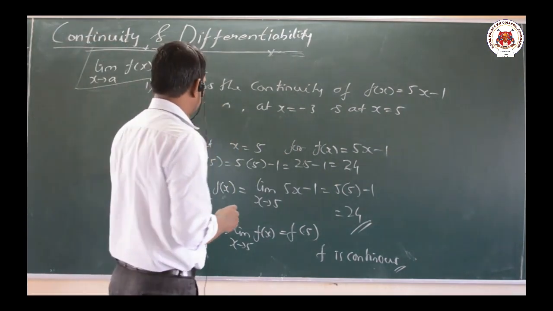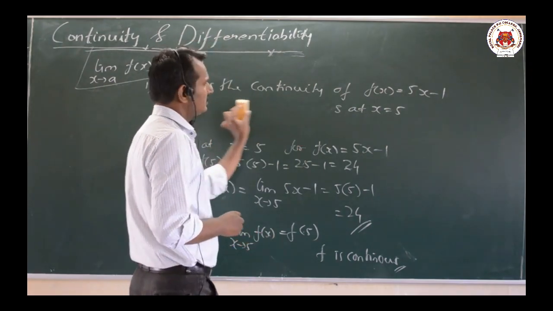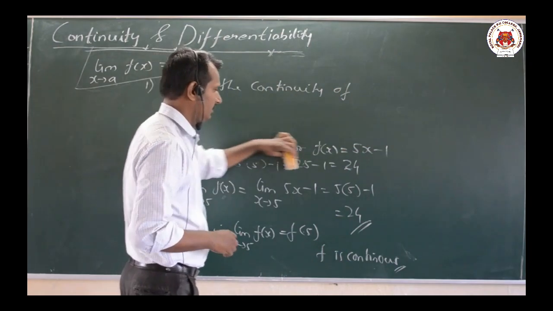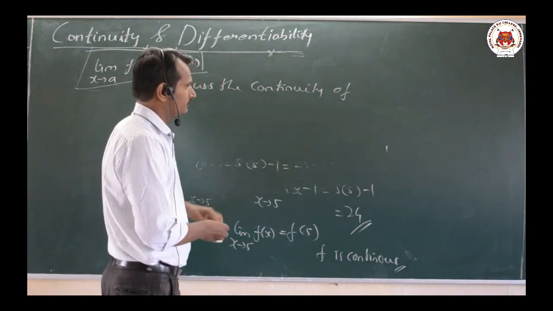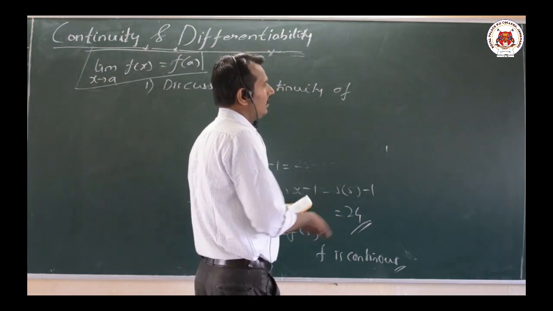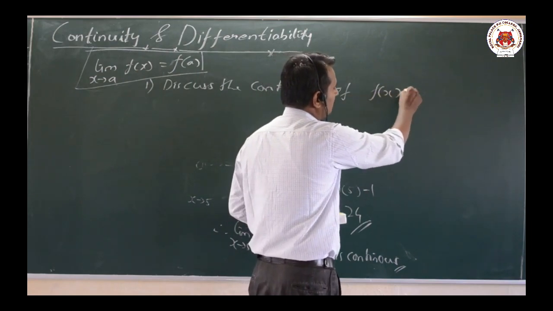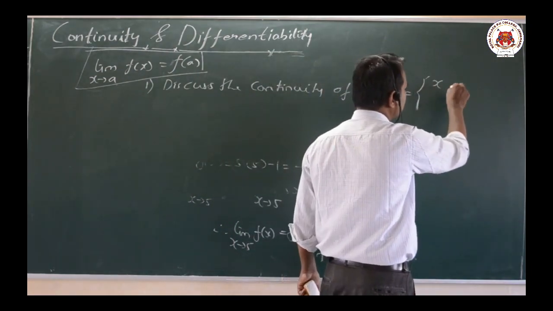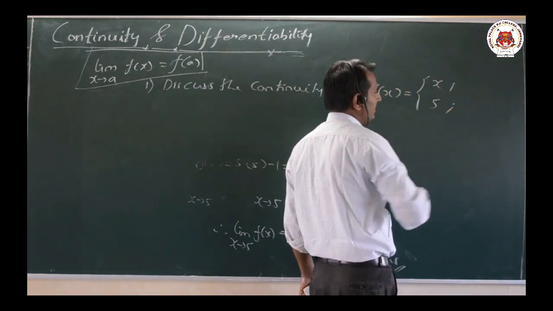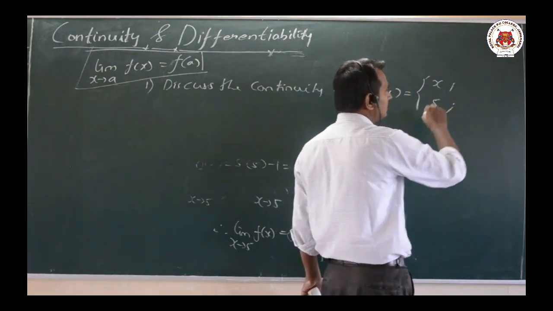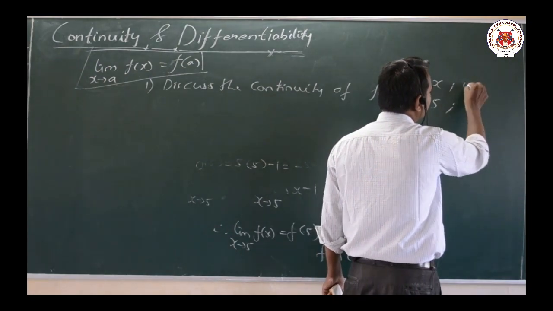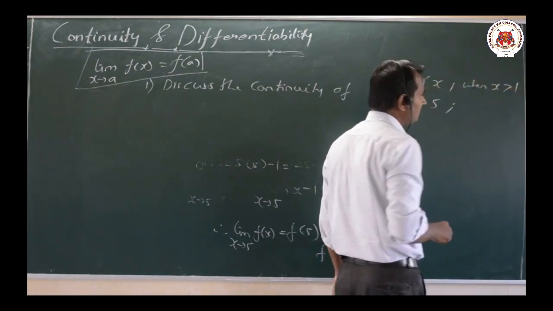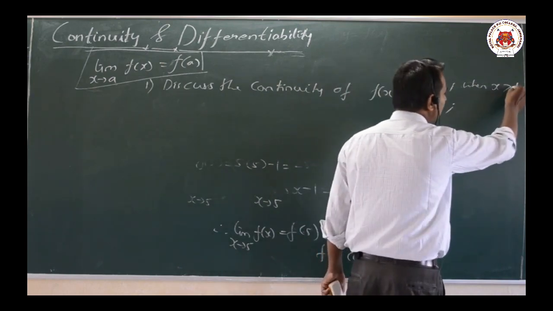Again, let us twist this question. Discuss the continuity of the function f of x. Let us take a different question now. f of x equal to 5 when x is less than 1, and f of x equal to x when x is greater than or equal to 1.